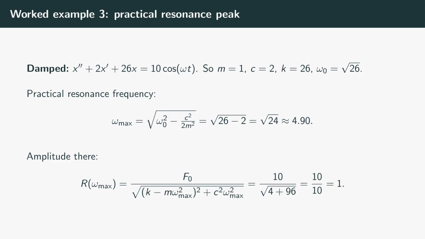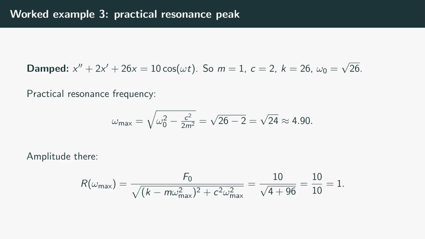One last example, this time with damping. Take x double prime plus 2x prime plus 26x equals 10 cosine omega t. So the mass is 1, the damping is 2, the stiffness is 26, and the natural frequency is the square root of 26, about 5.1. We want the driving frequency that produces the biggest steady-state amplitude.